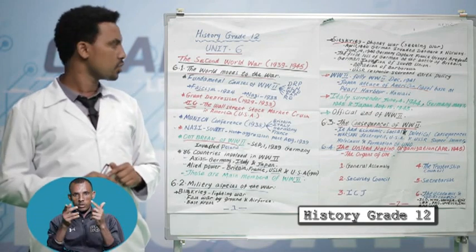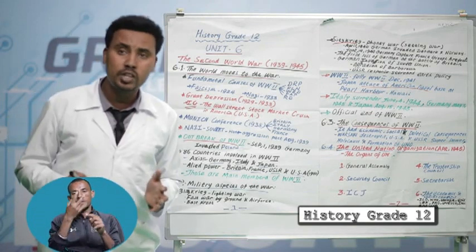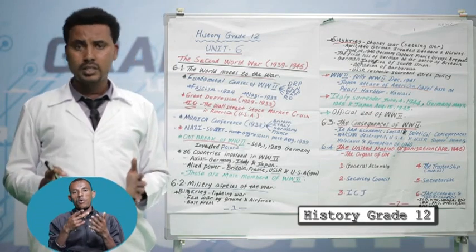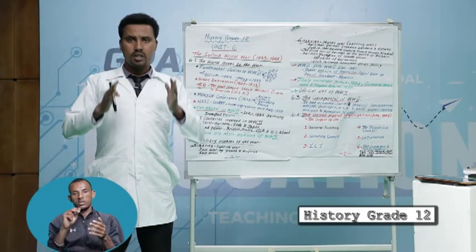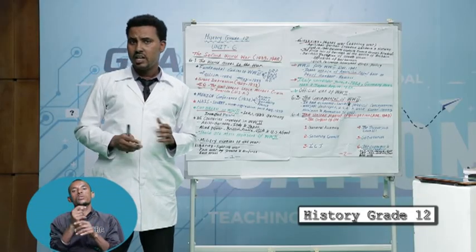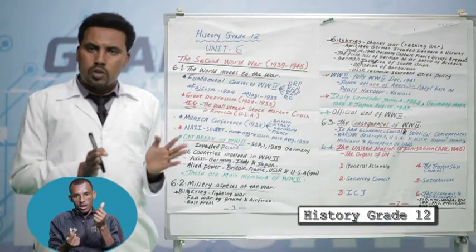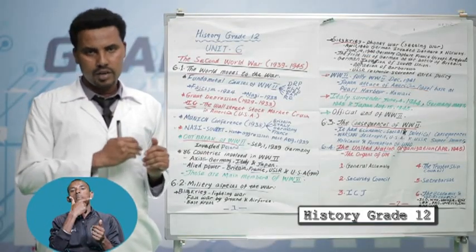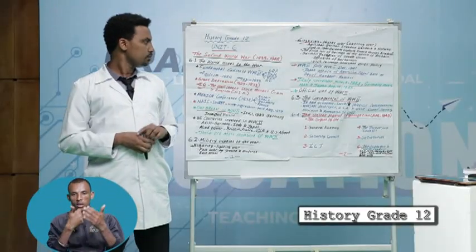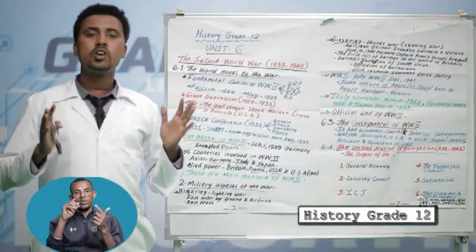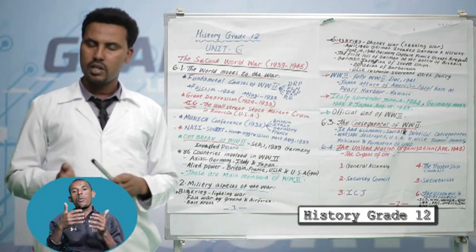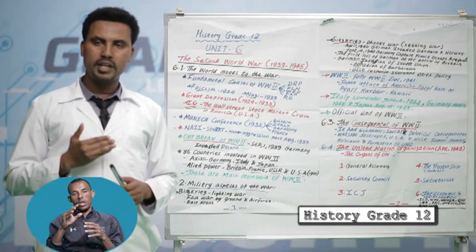The second fundamental cause for the war was the failure of the League of Nations. The League of Nations was the first international institution, established in 1920, but this institution was used for Britain and France. It affected the other states. The other one was the widespread economic depression from 1929 up to 1939.